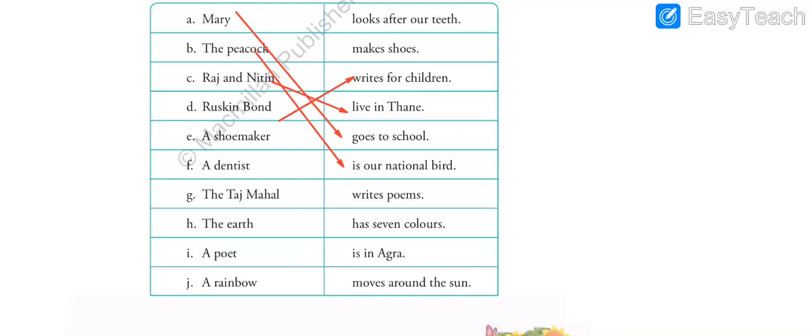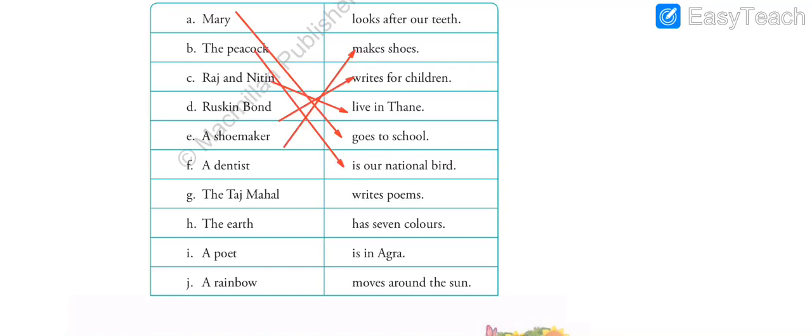Next one, a shoemaker. What does a shoemaker do? It's very common, very easy. A shoemaker repairs our shoes, makes shoes, right? We go to the shoemaker when we have some problem with our shoes. So a shoemaker makes shoes. Shoemaker is the subject and the rest of the sentence is the predicate. Next one, a dentist.